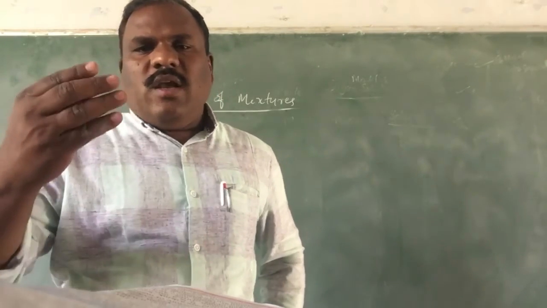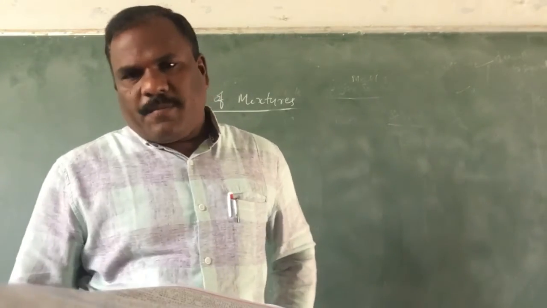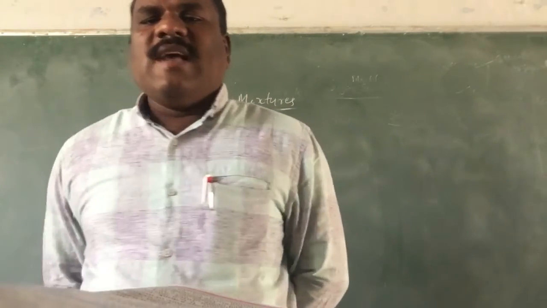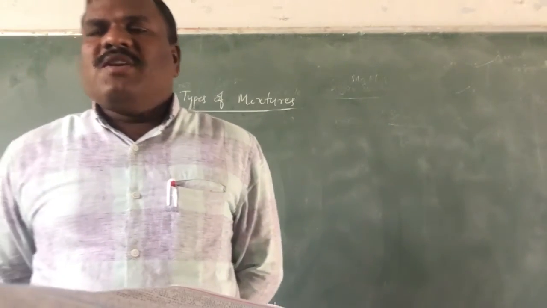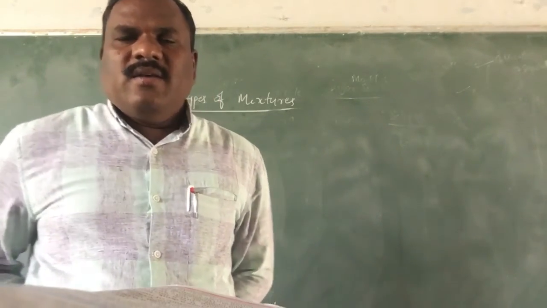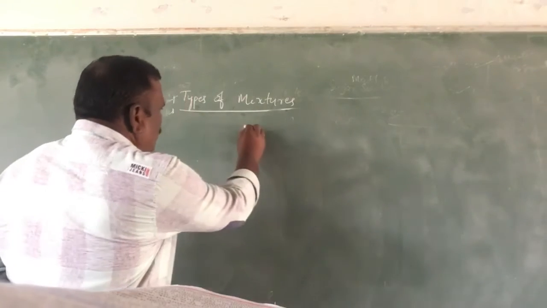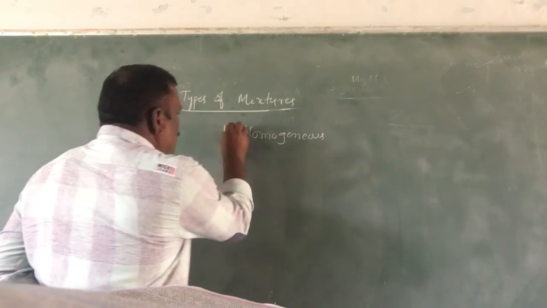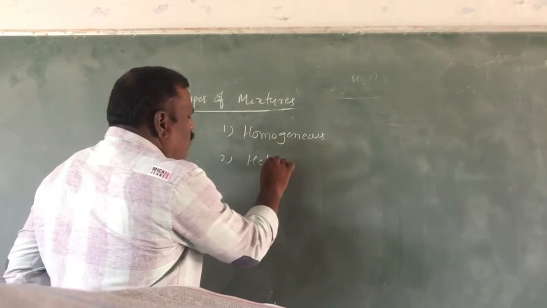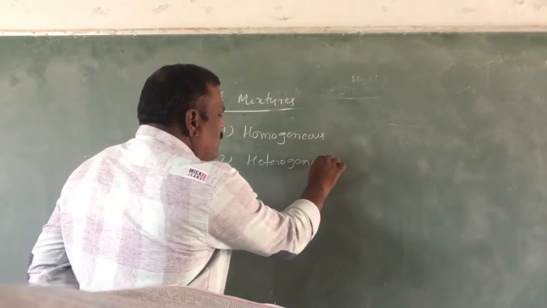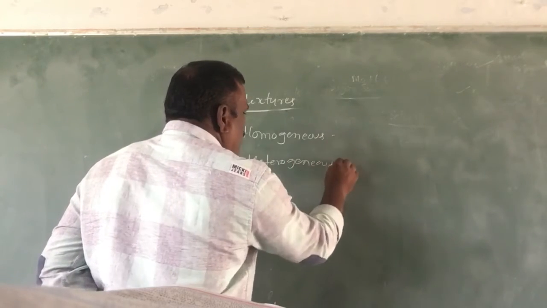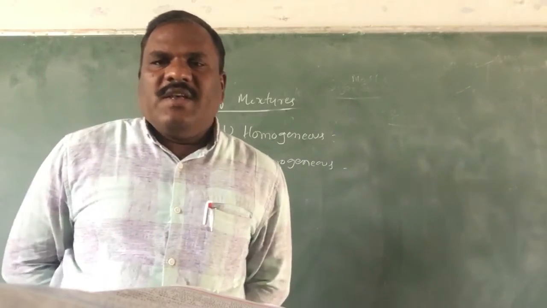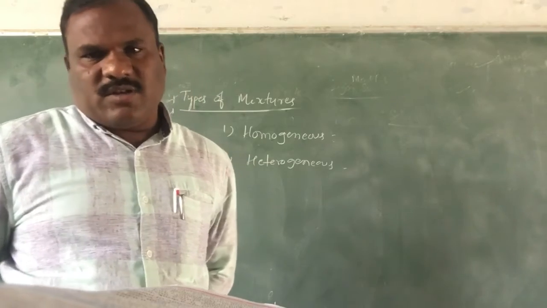Now, there are two types of mixtures. Mixtures can be in solid, liquid or gas states, or a combination of these three states. Again, there are two types of mixtures: homogeneous mixtures and heterogeneous mixtures. Let us discuss what a homogeneous mixture is and what a heterogeneous mixture is.